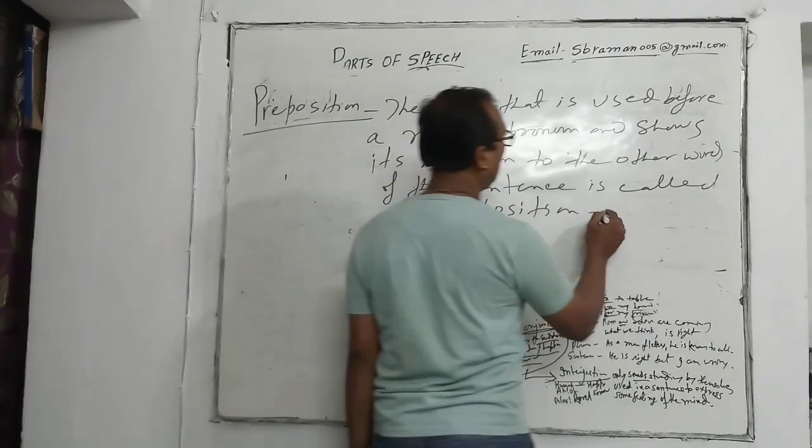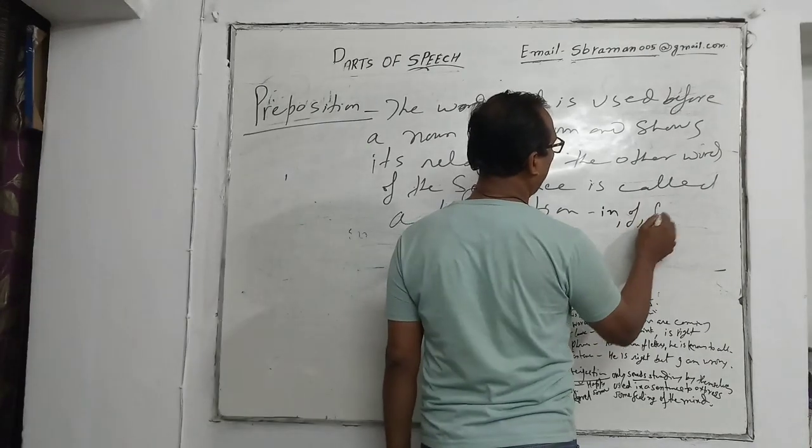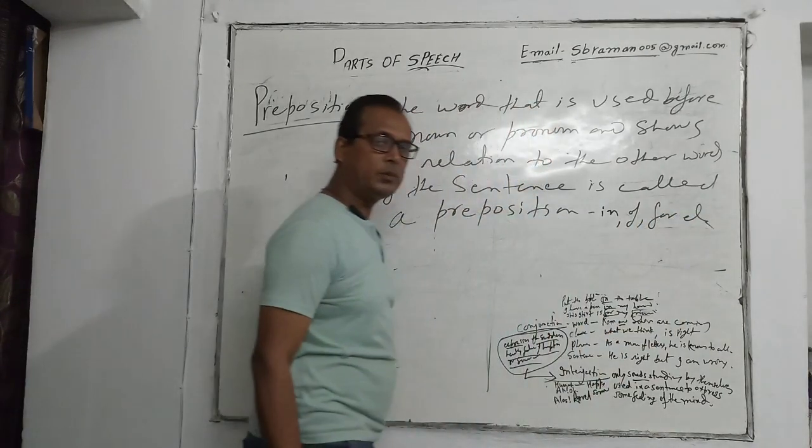You all know in, of, for, etc. These are prepositions.